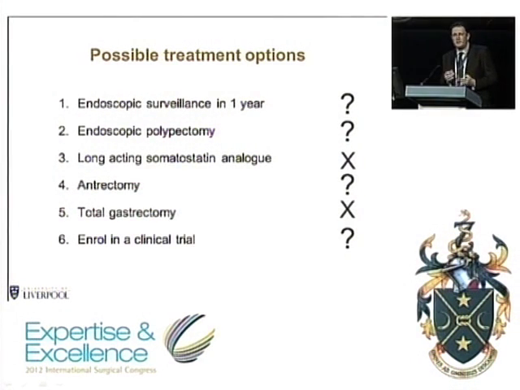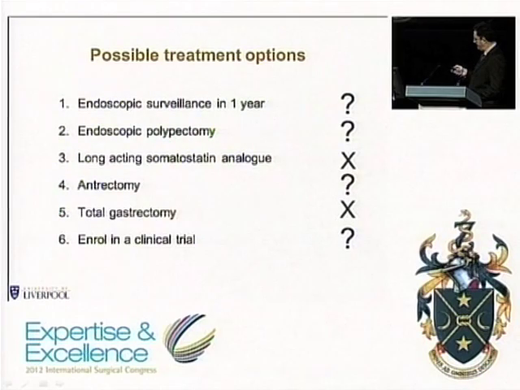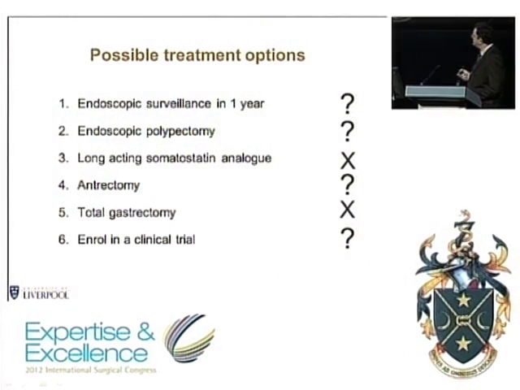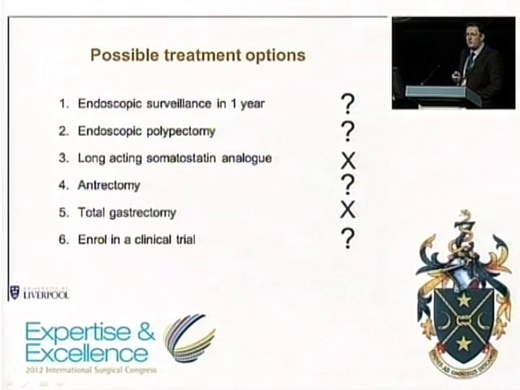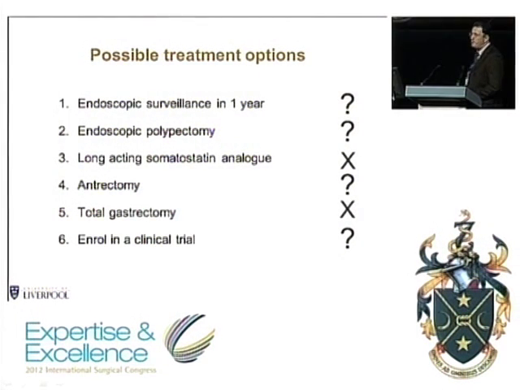So, going back to our initial slide, what should we do in this lady? Endoscopic surveillance at 1 year, that would not be entirely unreasonable. Endoscopic polypectomy might well, with the current evidence, be my first management decision in this lady. Long-acting somatostatin analog, no evidence really at the moment. Antrectomy could be considered, but her tumours are really not big enough or multiple enough to warrant that at this stage. Total gastrectomy, please don't do it. She's going to be a gastric cripple, and it won't do her any good whatsoever.